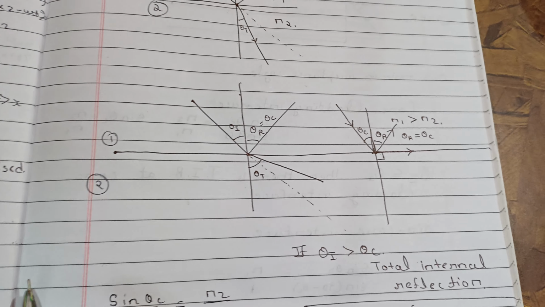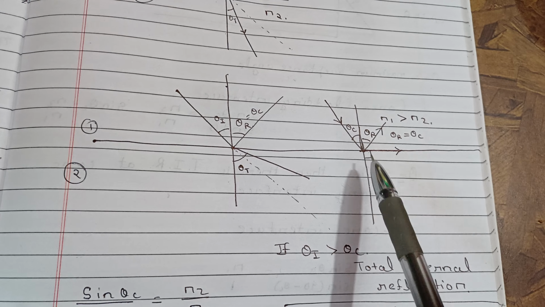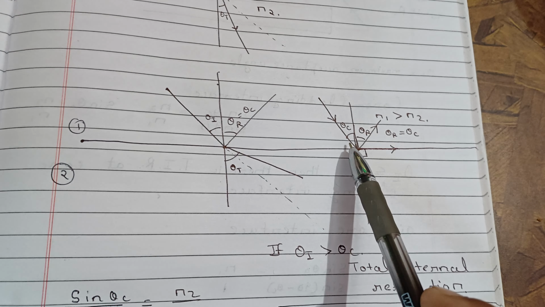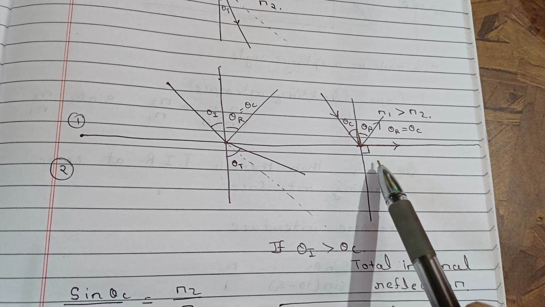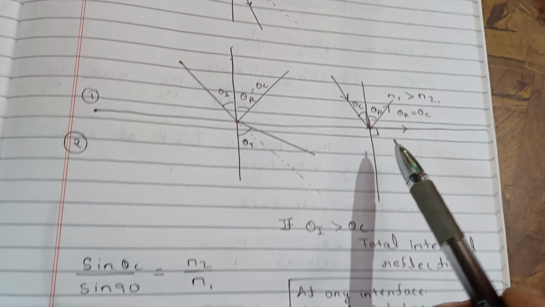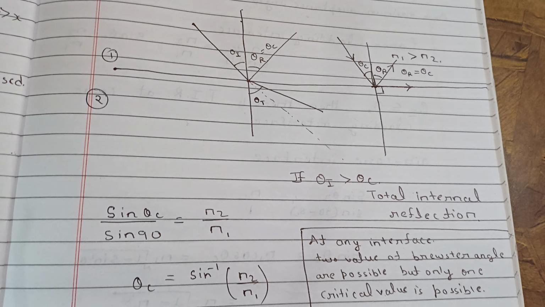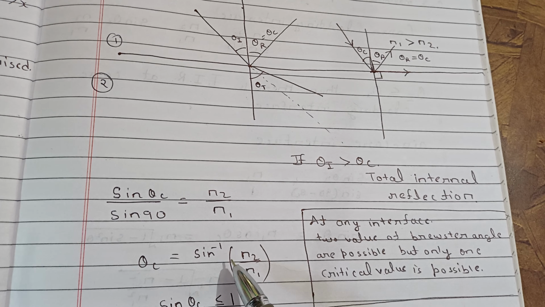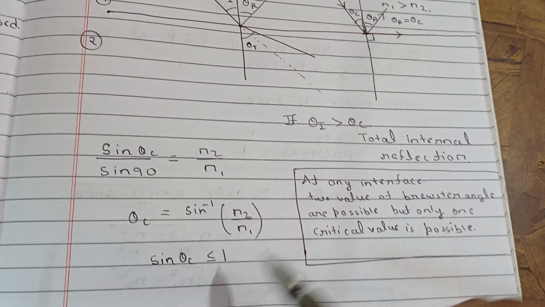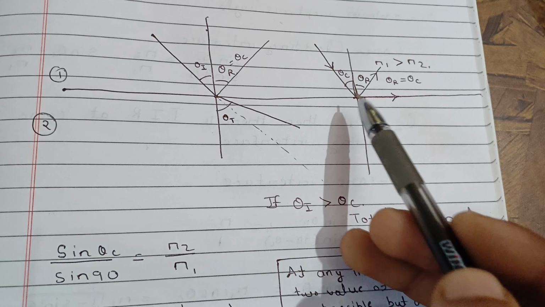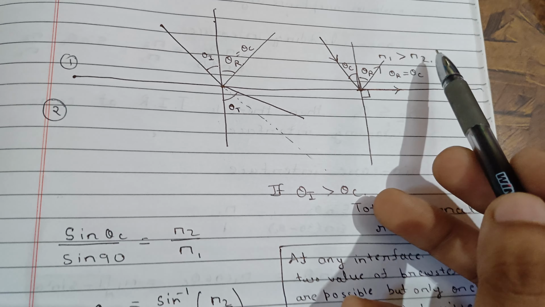So let's calculate. If theta is theta c and the refraction angle is 90 degrees, then this is your critical angle. From here you can use Snell's law, that is sine i over sine r. So sine theta c divided by sine 90 will be equal to n2 over n1, and sine 90 is 1. So theta c will be nothing but sine inverse of n2 over n1. This is your critical angle. Now see, if the angle of incidence theta i is greater than theta c, then there will be total internal reflection.